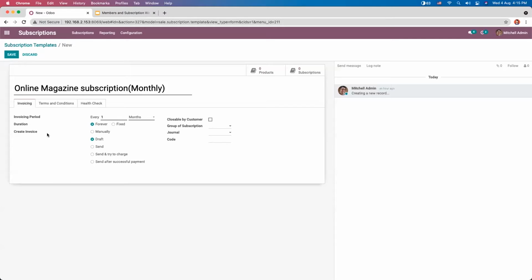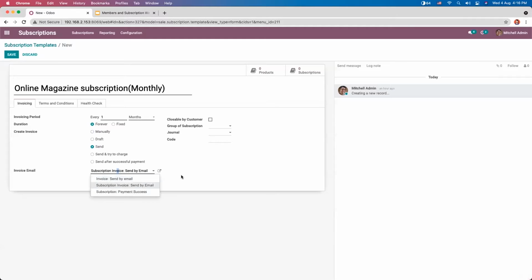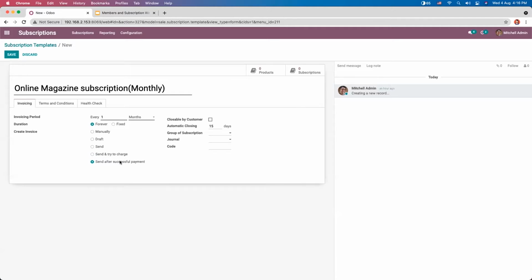Then here below you can see some options for creating invoice. That is, you can manually create an invoice, or automatically draft invoice can be created, or you can send invoice. So when you click on send, here below you can see a field came, that is invoice email. Here you can select the email template used to send email to customers. That is, invoice can be sent to customers. And you can also view other options like send and try to charge. Then you can send after successful payment.